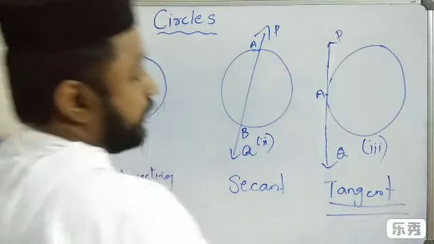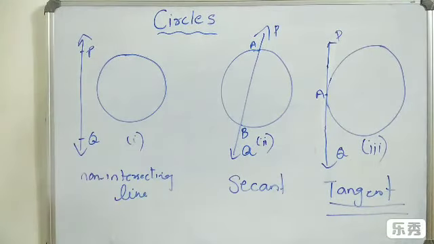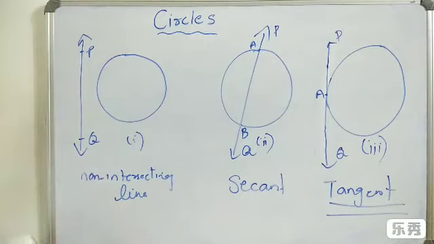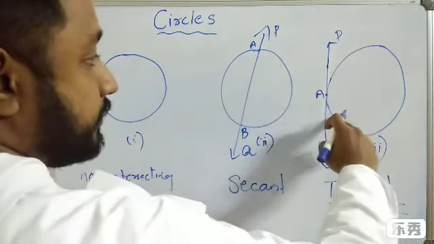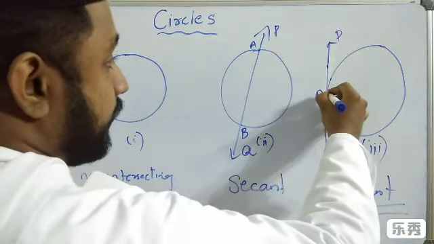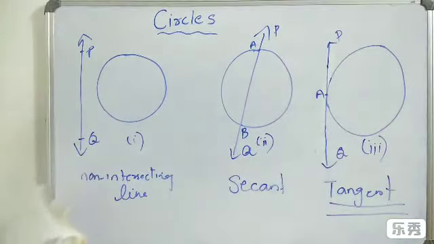Very important concept, tangent. A tangent to a circle is a line that intersects the circle at only 1 point. PQ is known as a tangent.